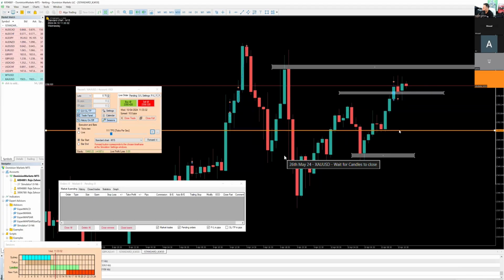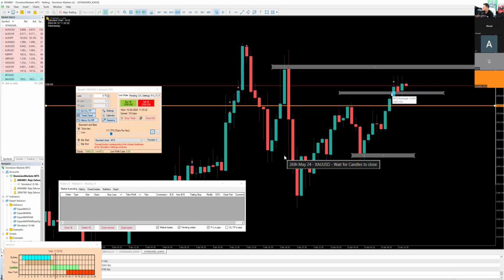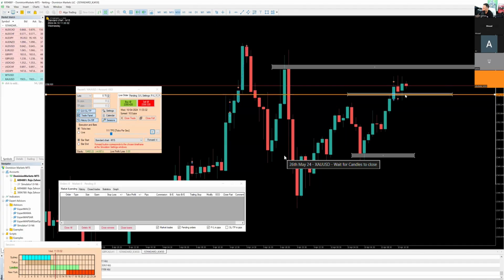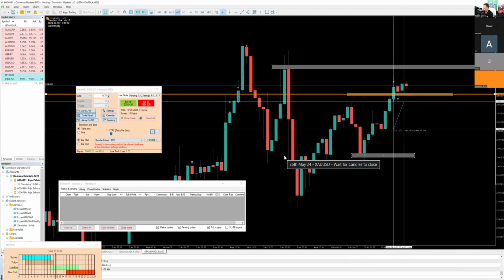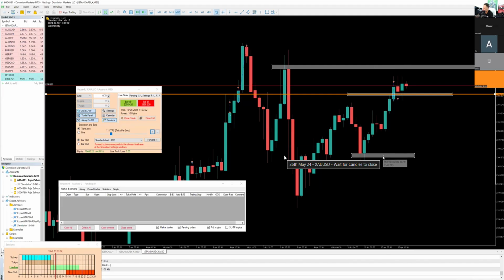Before, we had a resistance right here at 2355, right? We broke above this area, we went up, did this dance, and now we formed a support on the 30-minute. If we break below this low, can't we come down to this area here, 2351, which is 46 pips away? We can, right?